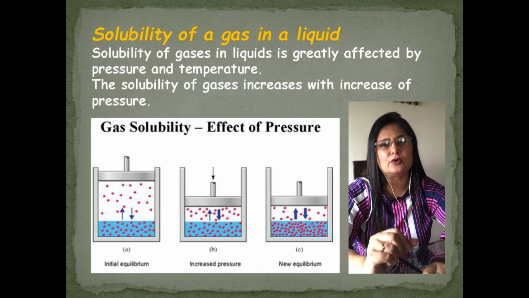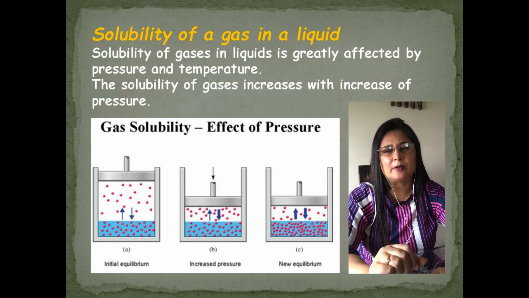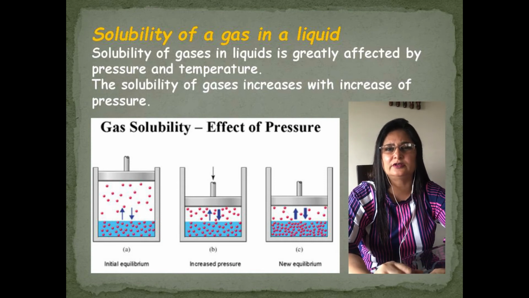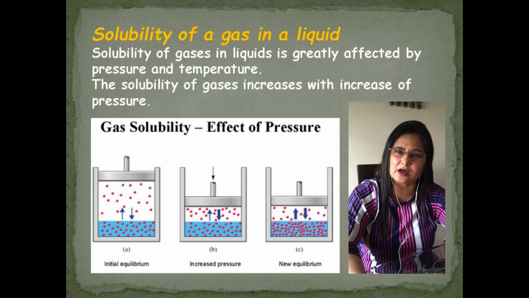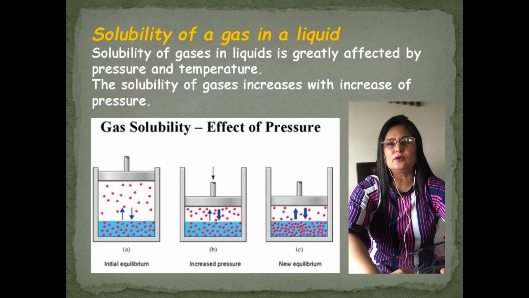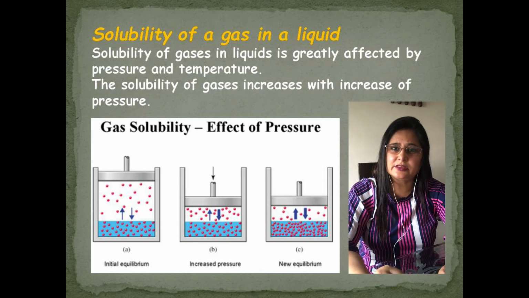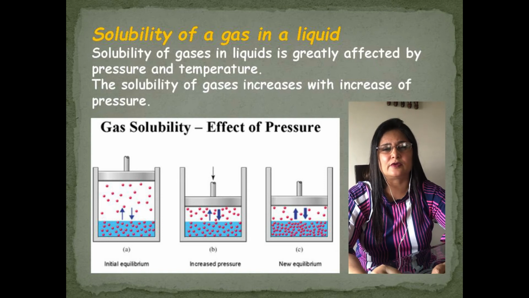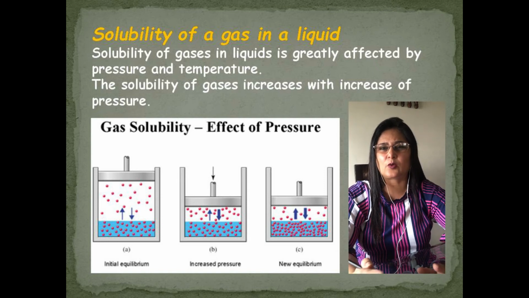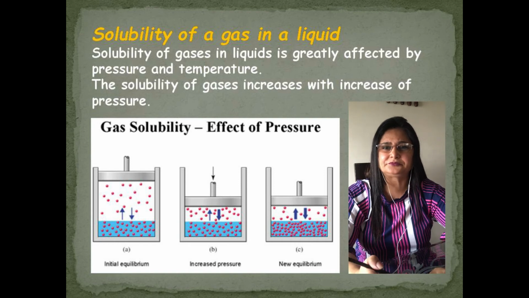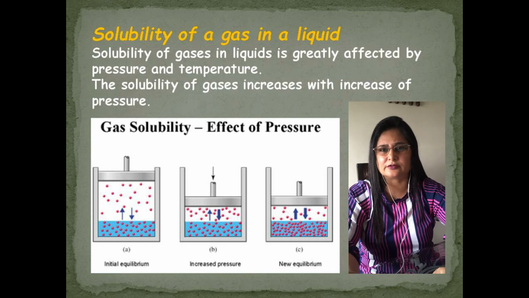Because in cold water, the amount of dissolved oxygen is more than in hot water. That's why aquatic animals are more comfortable in cold water. And this is a very important question from an examination point of view also: explain why aquatic animals are more comfortable in cold water.